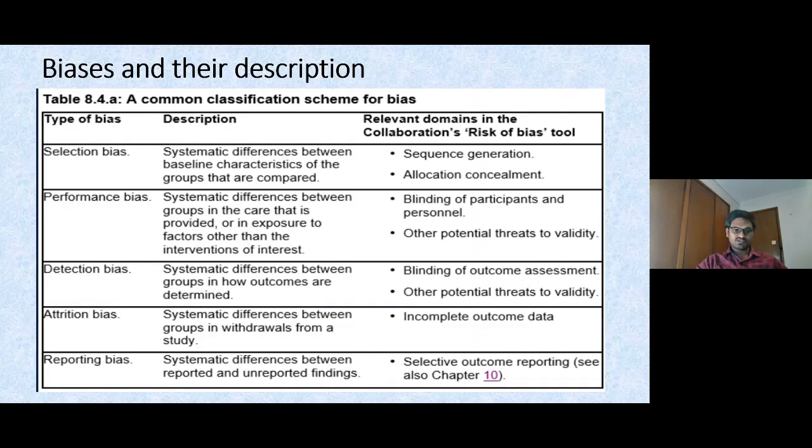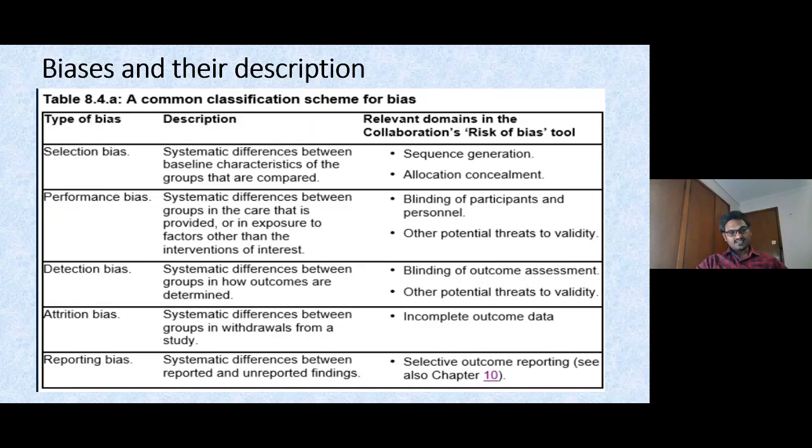So that introduces performance bias of the patient, and the outcomes that we are going to obtain from that patient will definitely differ. Next, detection bias: a systematic difference between the groups in how outcomes are determined. That can be overcome by blinding of outcome assessment. Here, the outcome assessor can be blinded, or sometimes the statistician can be blinded to stop any inappropriate data handling. So that can be handled by blinding the outcome assessor or statistician.